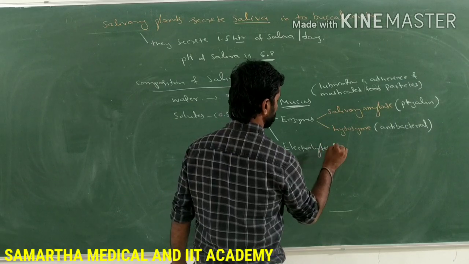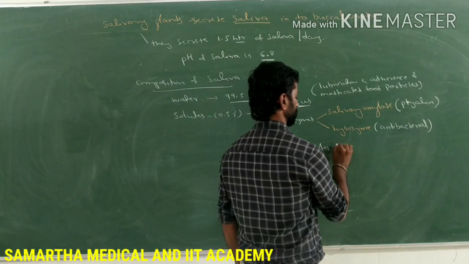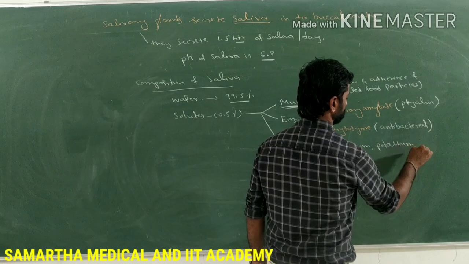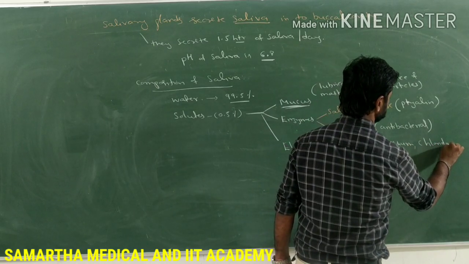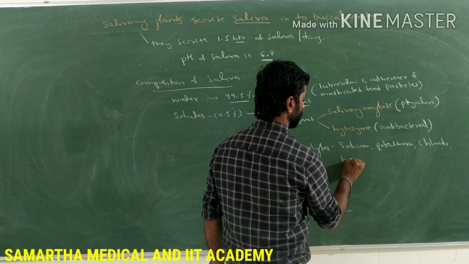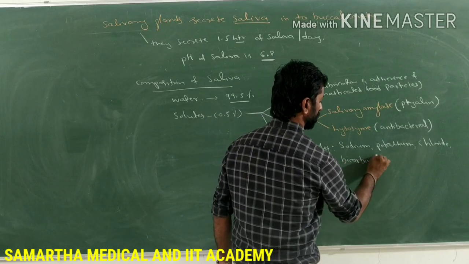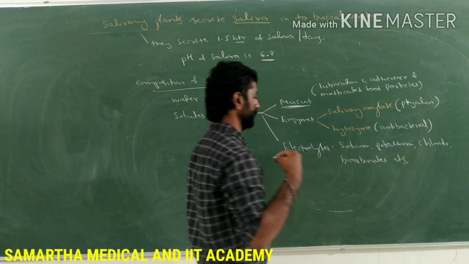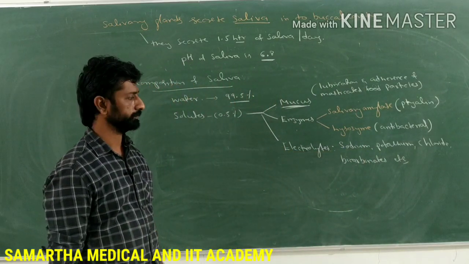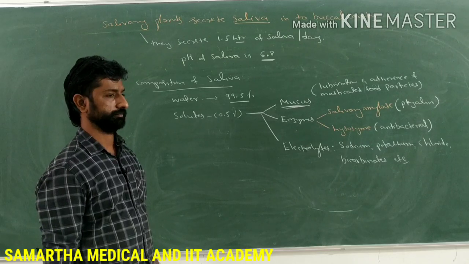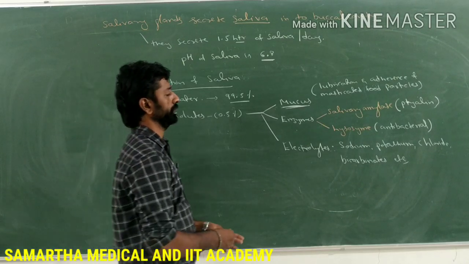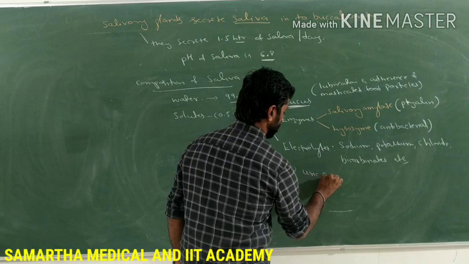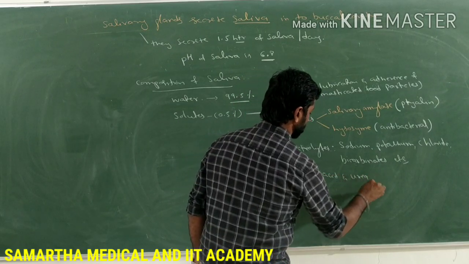They are ions: sodium and potassium, chloride and bicarbonates, etc. Along with these, it also contains uric acid and urea in small quantity.